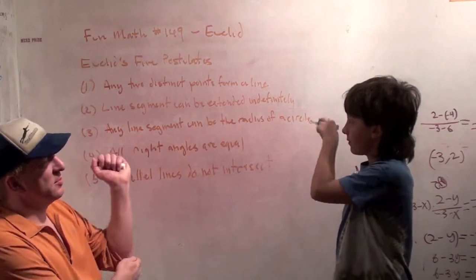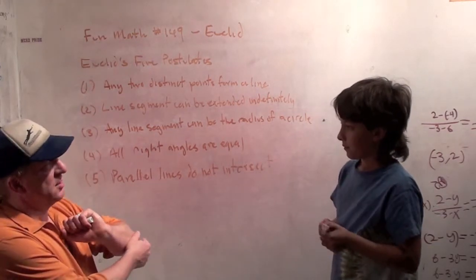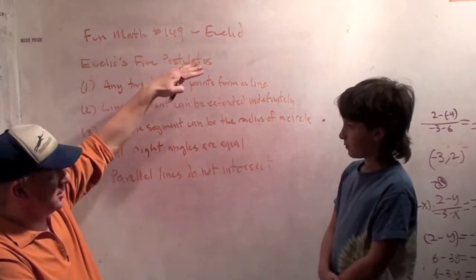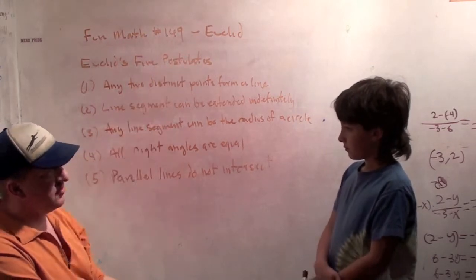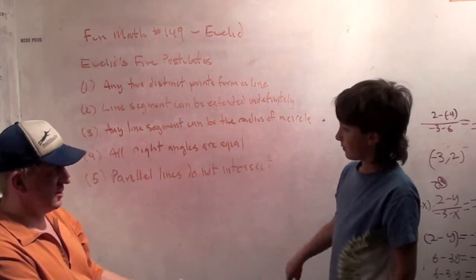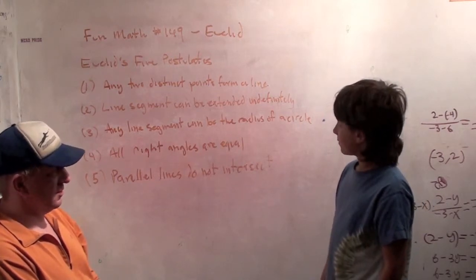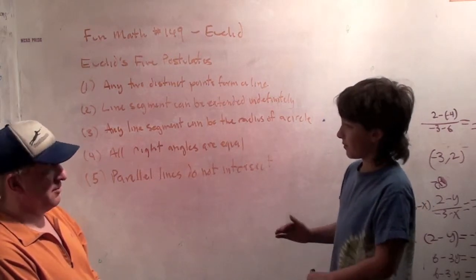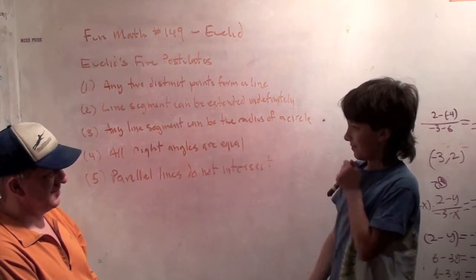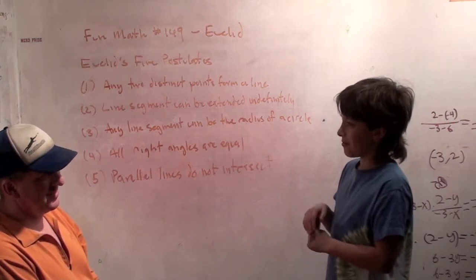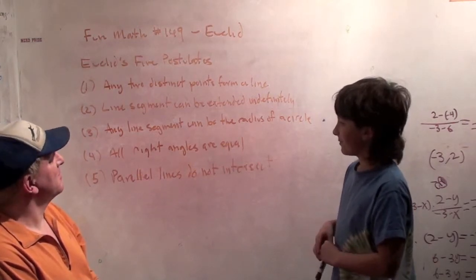So this gets into a little bit of history of geometry. We have to go back all the way to Euclid. Have you ever heard of Euclid before? A little. You know when he lived? In ancient Greece, a long time ago. He invented geometry. It's about 2,500 years ago.